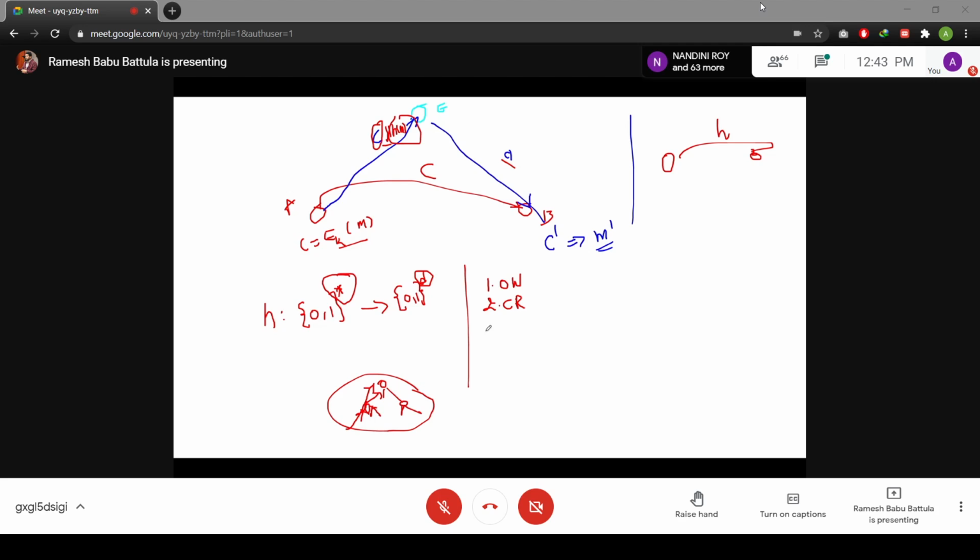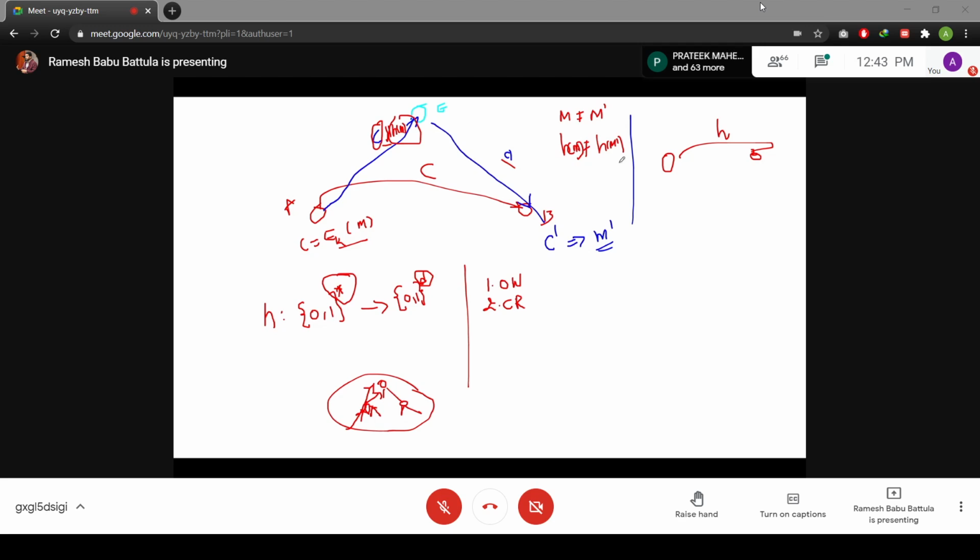What I want to say here: one way, you know the definition. Collision resistance means two different messages are there, M is not equal to M dash, and their corresponding hash values are also not equal. Then we call that collision resistant. These two are different, so definitely their hash values are also going to be different. Then only you call your algorithm a collision resistant algorithm.